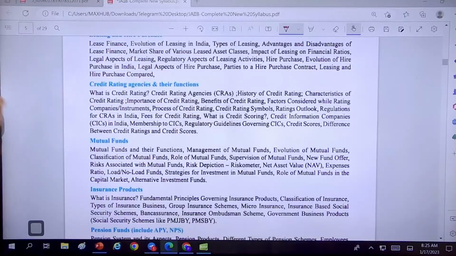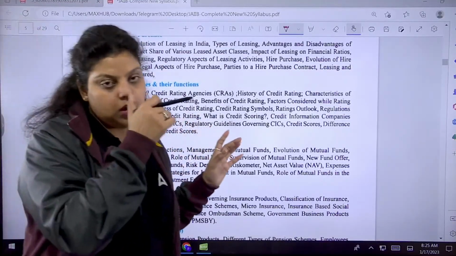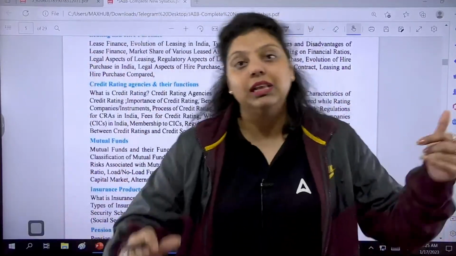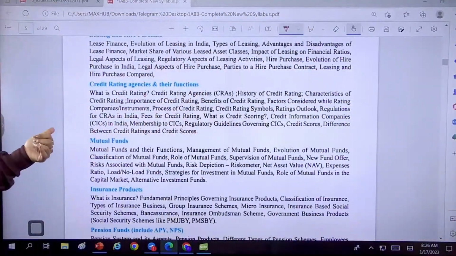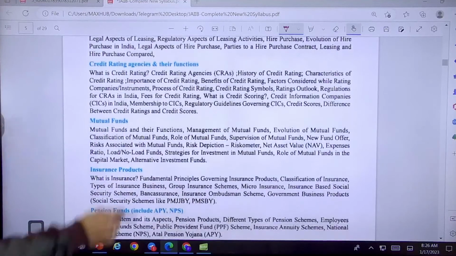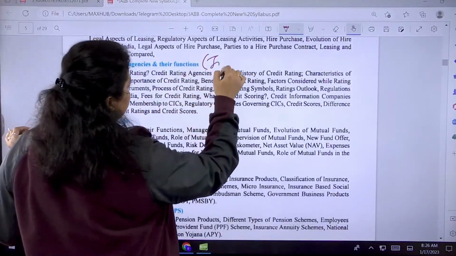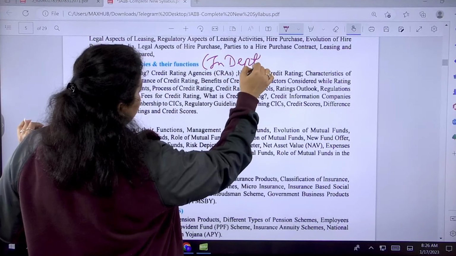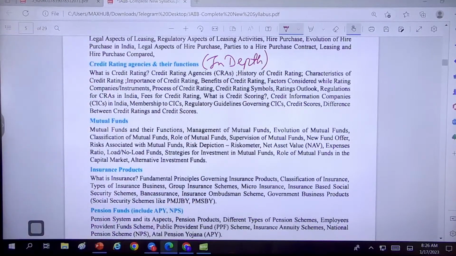Now credit rating agencies was there in the old syllabus of PPB, but not in that much detail that is going to be asked in the Indian economy, Indian financial system. So that is in the description. I can say in depth now you have to study this. This was there in the old syllabus also, but now we have to cover in depth.